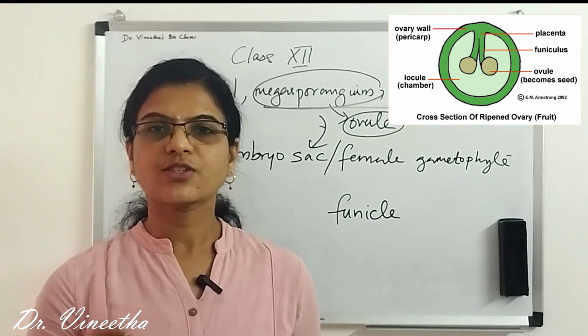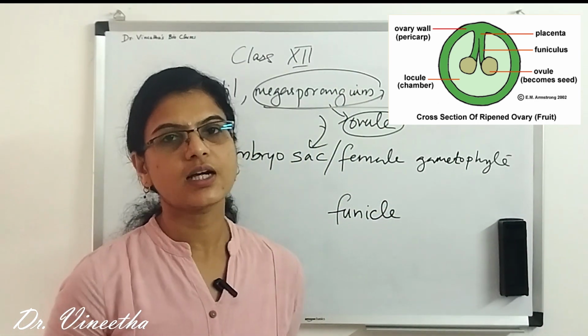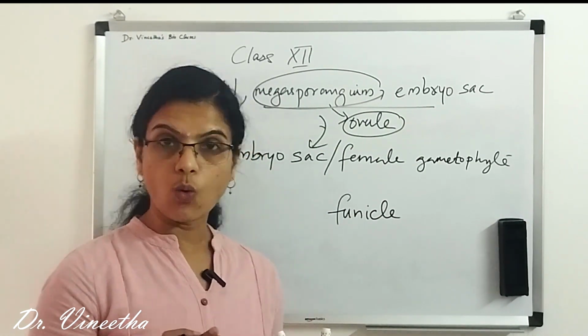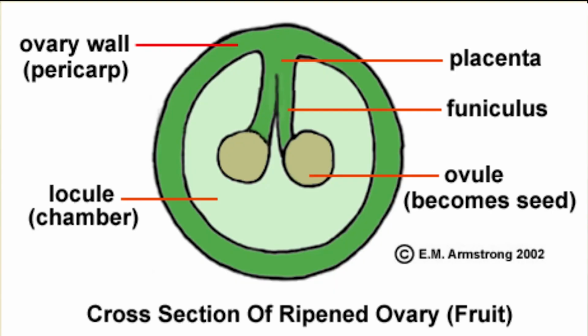The ovule is attached to the placenta by this funicle, and the region where this funicle fuses with the ovum. Okay, when something is attached to something else, there will be a junction where that thing is attached to it, right? We say funicle is the stalk that attaches the ovum to the placenta, right? The region where the ovum fuses with the funicle is called the hilum.